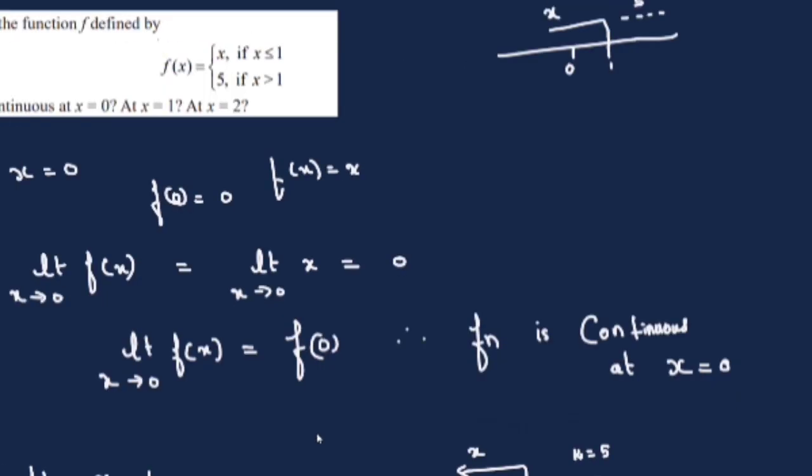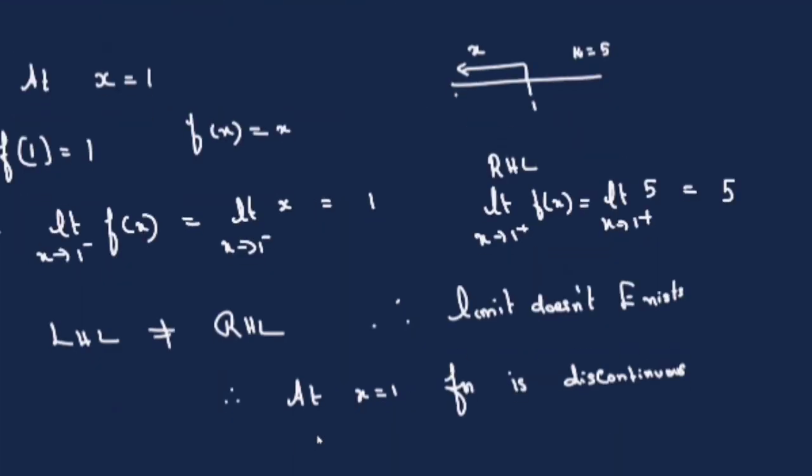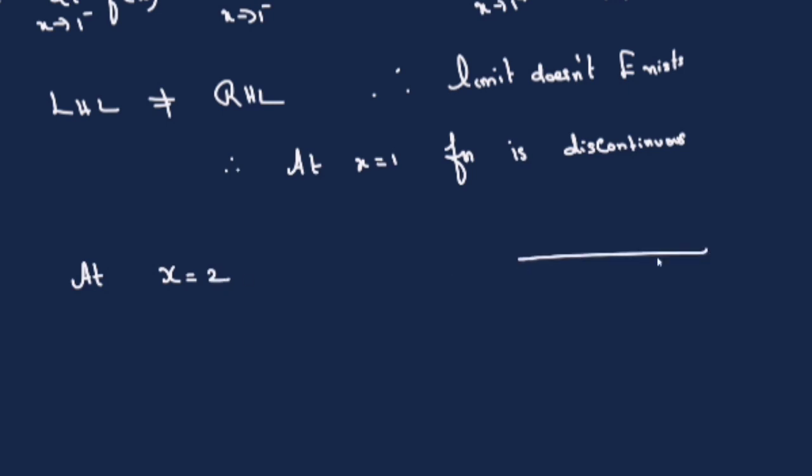So the next is at x is equal to 2. Once again, left of 1 it is identity, equal to 1 also it is identity, right of 1 is a constant, it is 5. So the value of the function at 2: 2 is on the right side of 1, so it is 5. Right side of 1 is defined as 5.